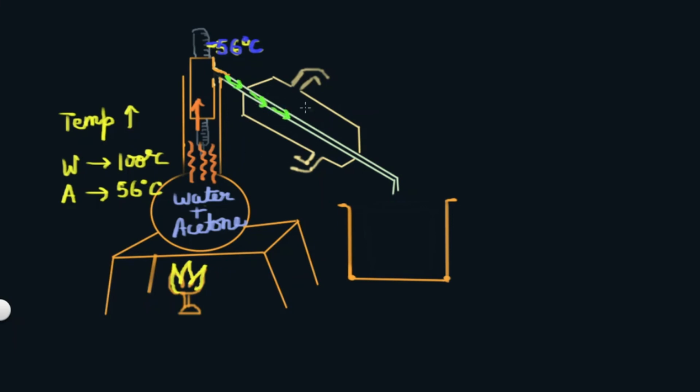In the condenser, water is moving out from here, and on the other hand water is coming inside from here.